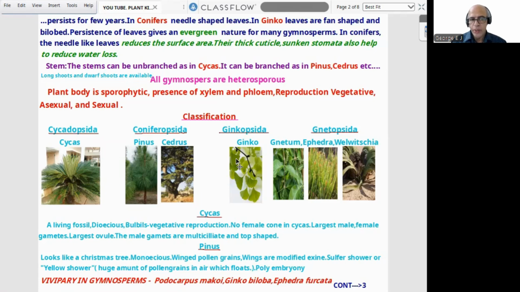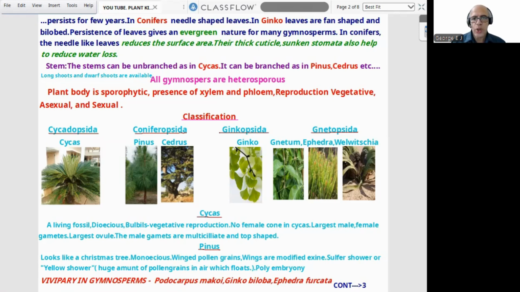Remember, no fruit in gymnosperm. So seeds will be large and orange in female plants. And there is a diagram here. So that is seed only, not fruit. No fruit in gymnosperms. I think Ginkgo is clear.